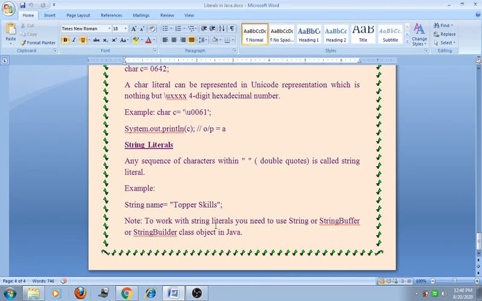To work with the string literal, you need to use the String, StringBuffer, or StringBuilder class object in Java. What is StringBuffer, what is StringBuilder, and how to use String, we have seen all of these classes when we started the programming. So these all are the types of literals. Literals are nothing but constants.